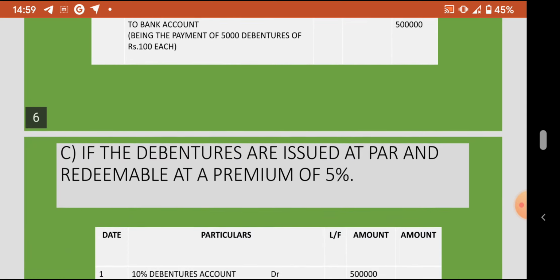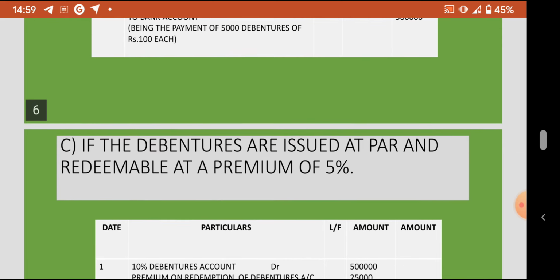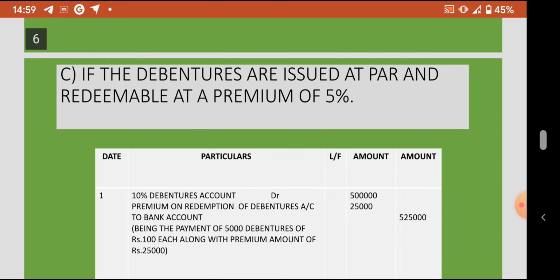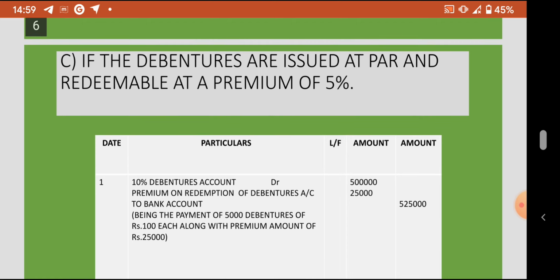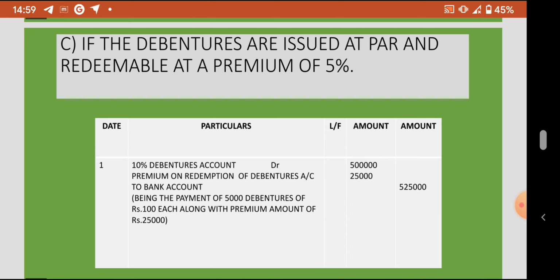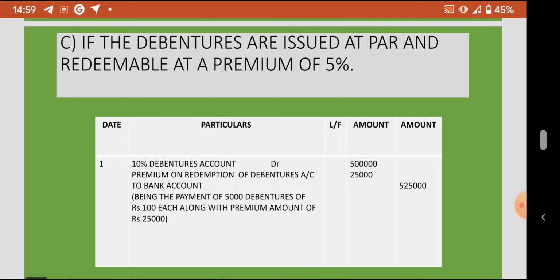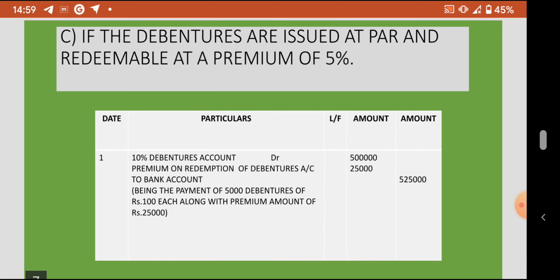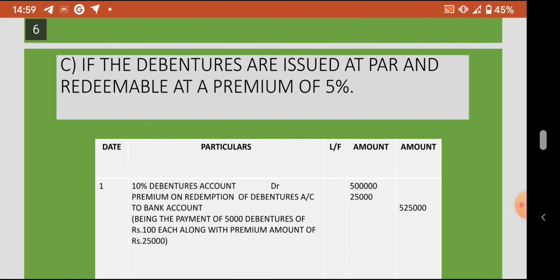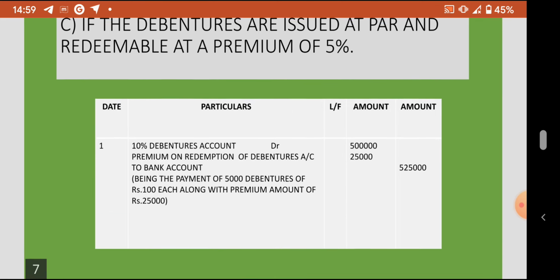Third situation, the debentures are issued at par and redeemable at a premium of 5%. So what happens in this case is that a 5% premium is received by the debenture holder. So 10% debenture account 5 lakhs, premium on redemption account 25,000, to bank account. Ultimately the debenture holder gets 5,25,000, so it is redeemed at a premium of 5% in this case.